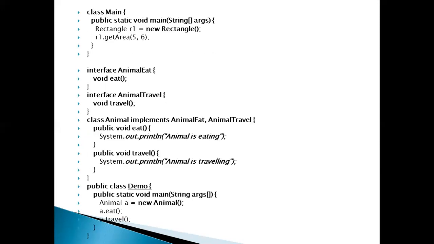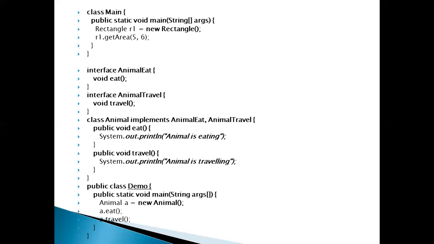The next example is a very good example of interface. In this example, you observe there is one interface, Animal Eat, and a second, Animal Travel. These two interfaces we create.